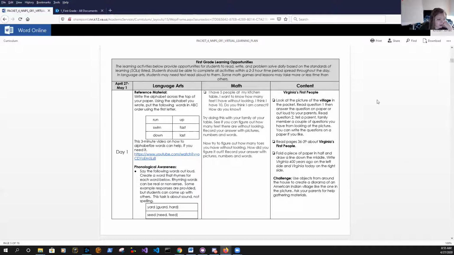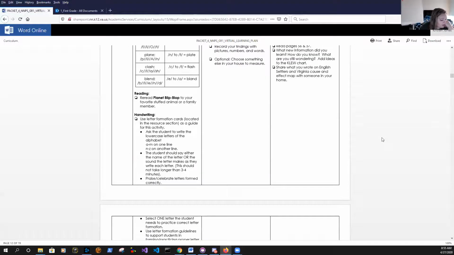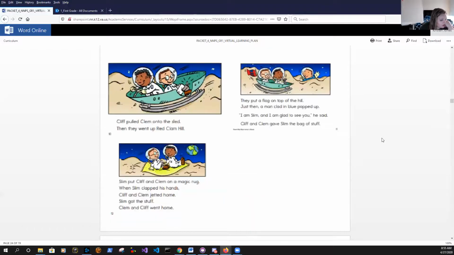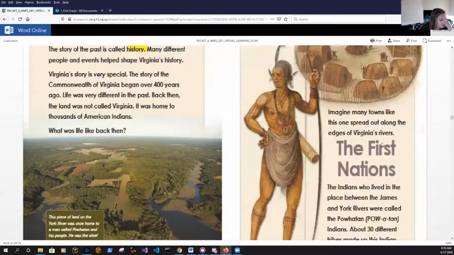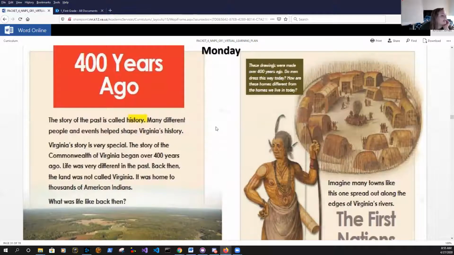So we're going to go to that page that it said. Okay, perfect. So I still got my screen shared, so I'm going to read and you can follow along. After I read it to you, you can try and read to yourself if you'd like. This says, 400 years ago. The story of the past is called history. Many different people and events helped shape Virginia's history. Virginia's story is very special.